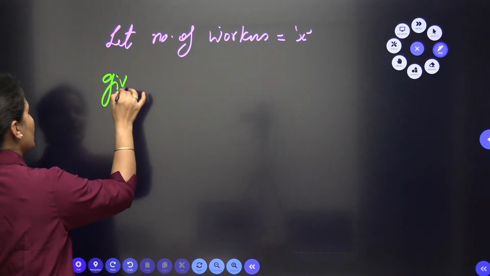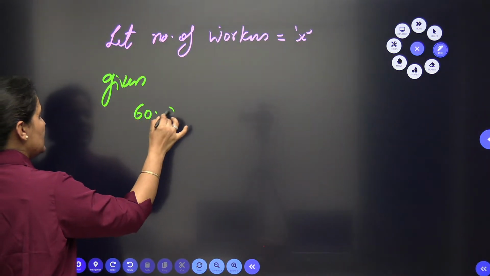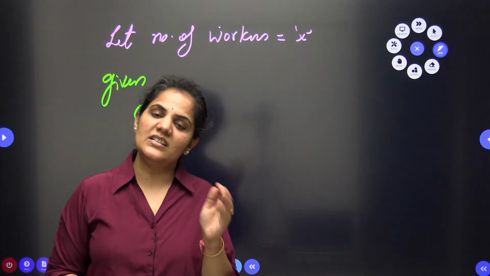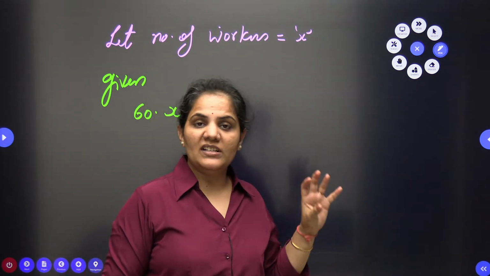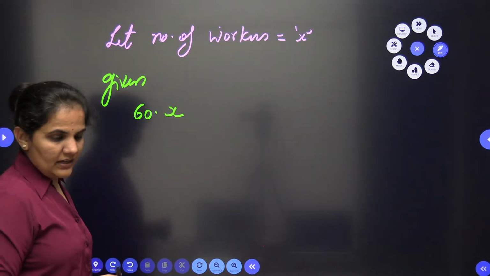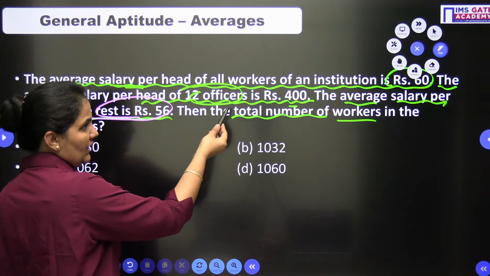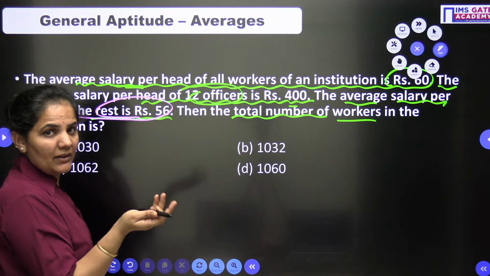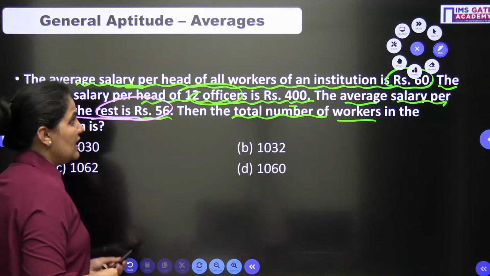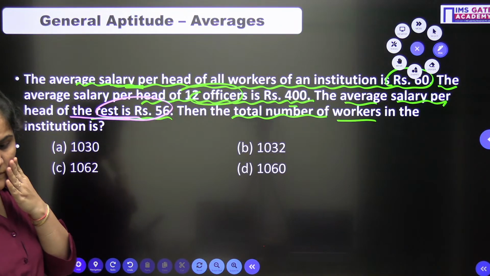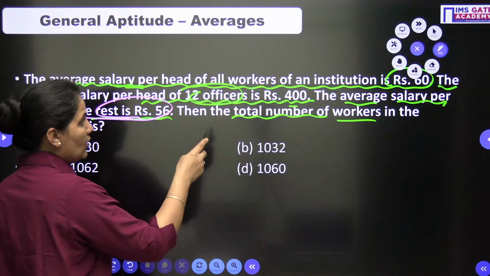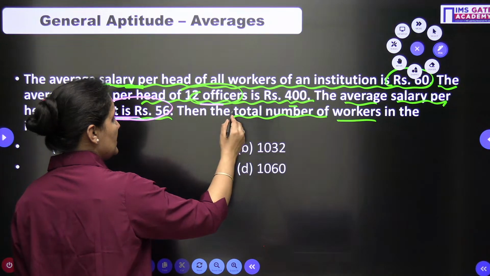What is given according to the question? The average salary of these X workers is 60. I am going to write down the total salary of these workers, so this will be 60 into X. The total will be nothing but average into number of persons. Plus we are having 12 officers also. So the total salary equals that of the 12 officers also. The average of 12 officers is 400.